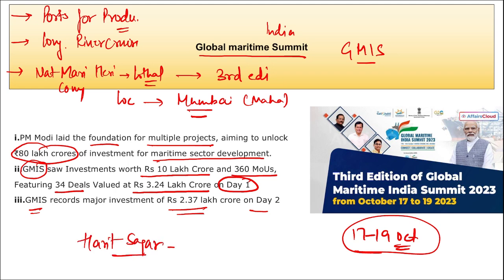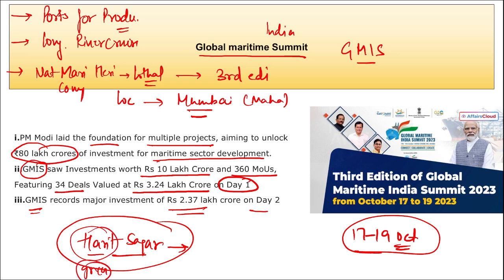Then there is Harit Sagar. What is this Harit Sagar? The green ports guidelines that lead us to zero waste discharge, right? Harit, that means green, correct? In Hindi, the term Harit is green in English. So these are guidelines. Harit Sagar are those guidelines that lead us to zero waste discharge, that will help us to reduce, reuse, repurpose, and recycle various products and principles. Correct? Mark this. This is also important.